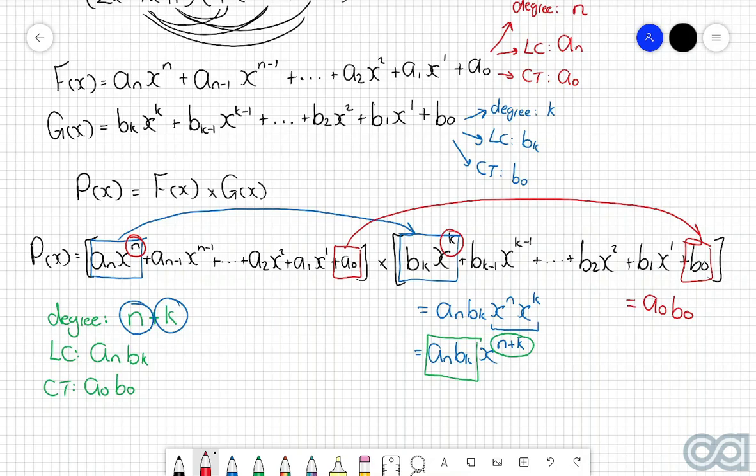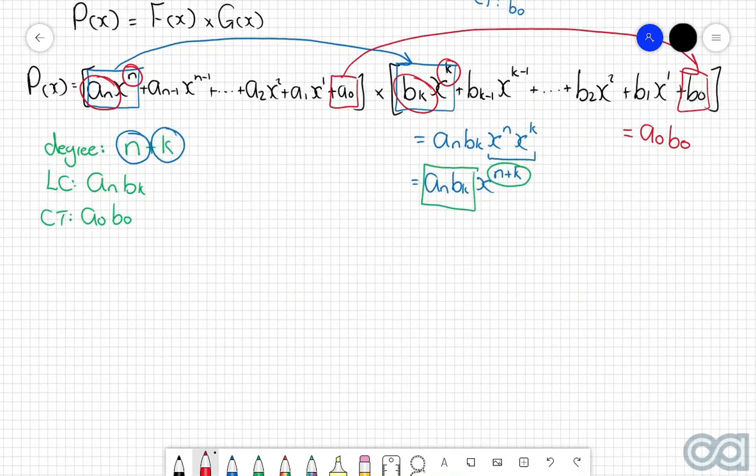Then furthermore, with the leading coefficient, we can recall that we defined an as the leading coefficient of f of x and bk as the leading coefficient of g of x. So therefore, the leading coefficient of p of x is the product of the two individual leading coefficients. And similarly with the constant term, because we recall that a0 and b0 are the two constant terms of the different polynomials. So therefore, the constant term of p of x is as well the product of the two individual constant terms.